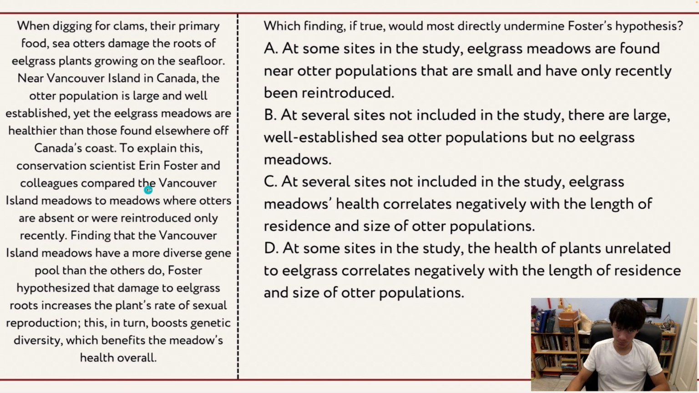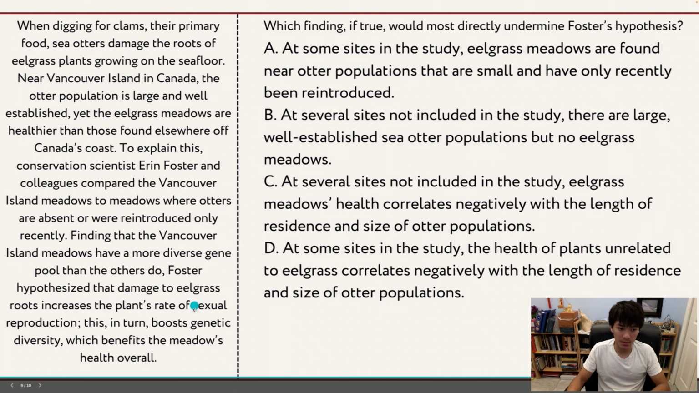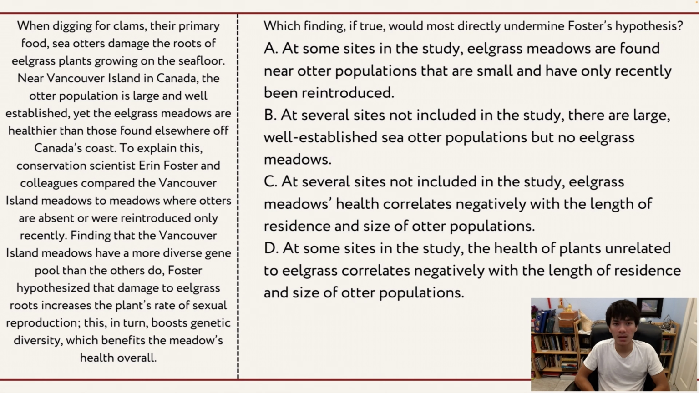So we're looking for what would refute the hypothesis that as otters damage the roots of eelgrass plants, it would increase the rate of sexual reproduction. Okay, so let's look at some of our answer choices. Let's look at A. At some sites in the study, eelgrass meadows are found near otter populations that are small and have only recently been reintroduced.